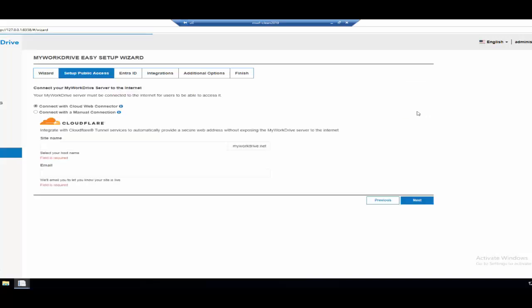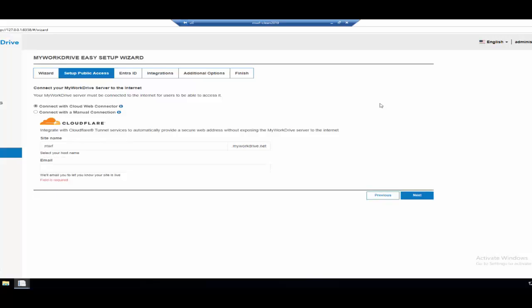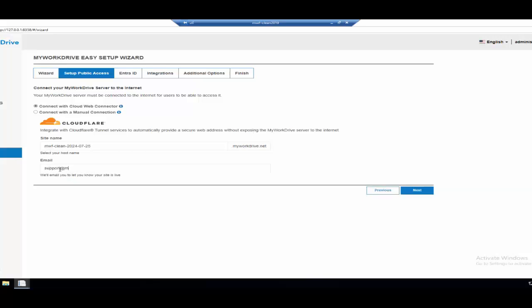So let's get started here. The first thing I'm going to do is go ahead and choose the myworkdrive.net domain. Give it a name, put today's date in or something like that. And this information here is only used to notify you that the site is up. This is not for marketing or anything like that. This is just to let you know, hey, your site's ready to go. So you don't have to worry about putting that in there.